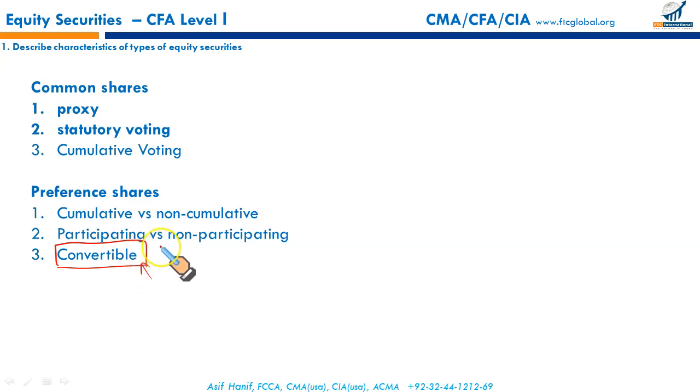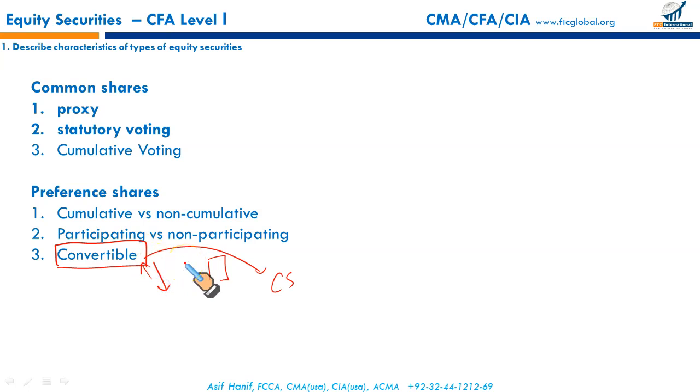Preference shares will not only get you a fixed dividend, but also after a specific date, a specific time period, those preference shares will be converted to common shares. So they will give you the ownership right as well. Not only that, convertible preference shares will also carry a higher dividend, which is normally a fixed payment made every year if the directors declare. So this convertibility option is favorable for the investors.